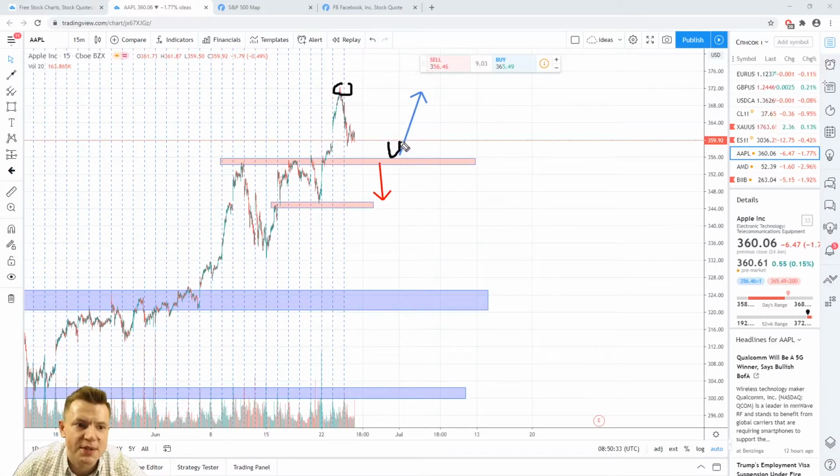If price with an impulsive breakout of this level, then pullback, fractal, in this case you can short the stocks, and the first target will be around 344.